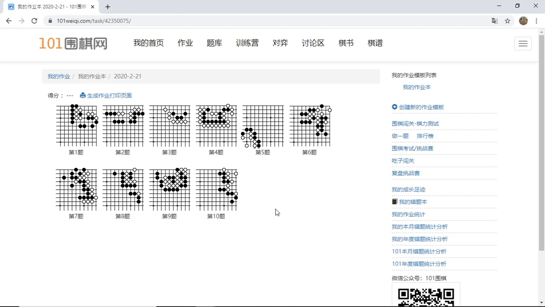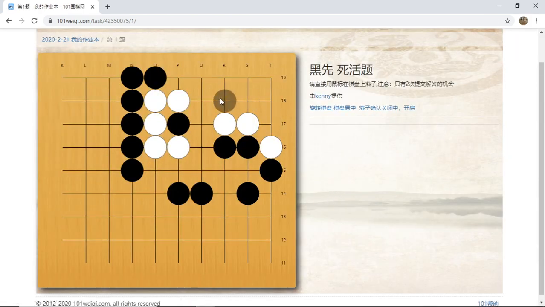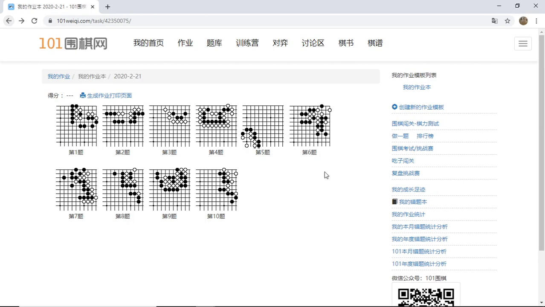You have all the homework, and all this homework fits your level. Right now they're all like 4D, 5D problems. How do they look like? Well, you can just go in, and it's like the problems, black plays first, obviously, and then this is likely trying to kill white, or you have to figure out what is going on with your judgment, and you play the best move, and you have 2 attempts. All right, so I currently would have 10 questions.